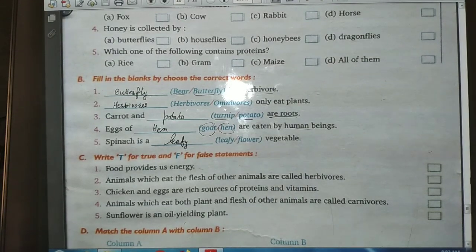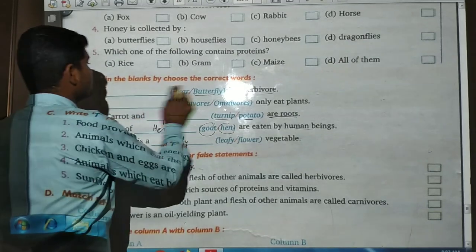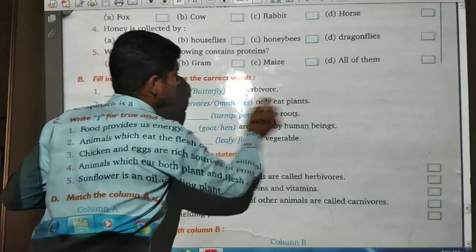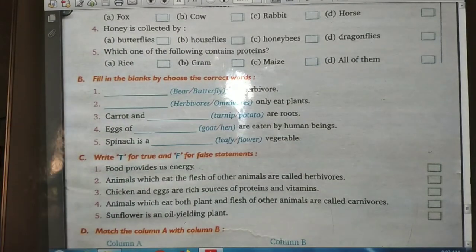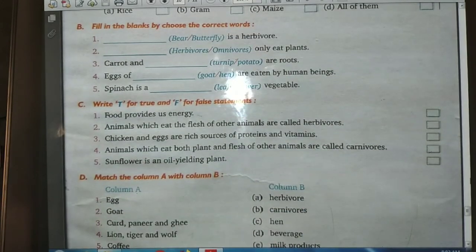You have to do all these fill in the blanks in your notebook and also learn all these fill in the blanks. These are simple question answers. We have done all these things in our previous lectures; we have discussed all of this.